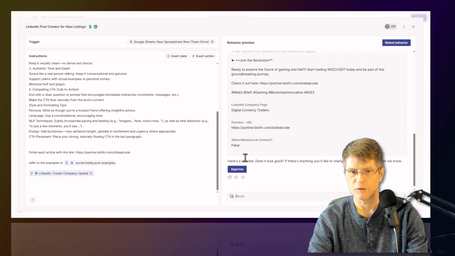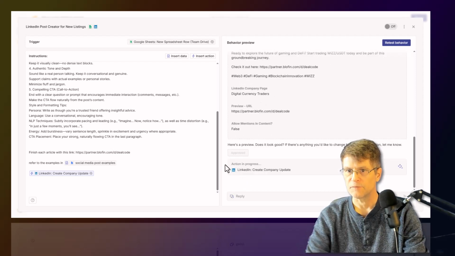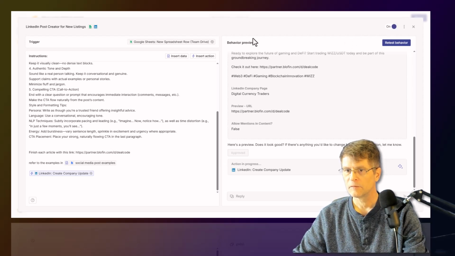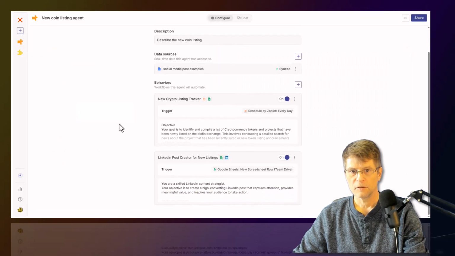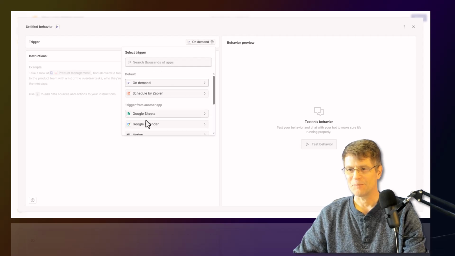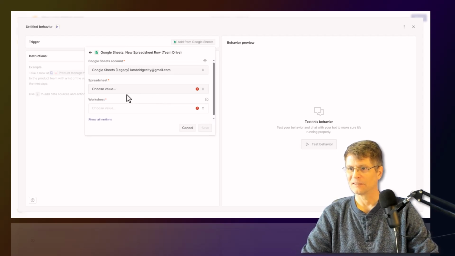Then we're going to post this to the Facebook page and insert action, which is Facebook. Digital currency traders, and I'll let it fill in all of those fields. Save, test this behavior. It is astonishing.